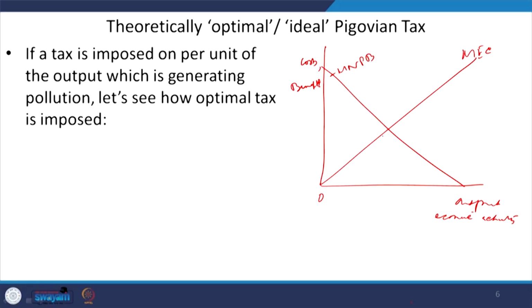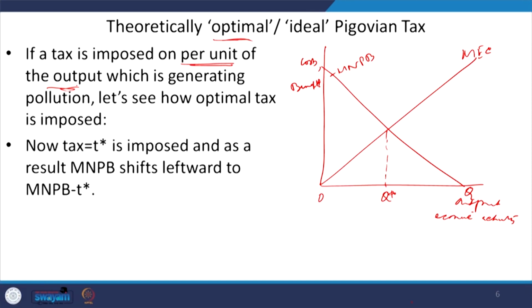Okay. So, this is the optimal level of economic output. This is the Q star level. Okay. So, now how to determine the theoretical optimal or ideal level of Pigouvian tax? So, now as you understand, in the Pigouvian tax, a tax is imposed, and what is the basis of imposing this tax? This tax is imposed per unit of the output, right.